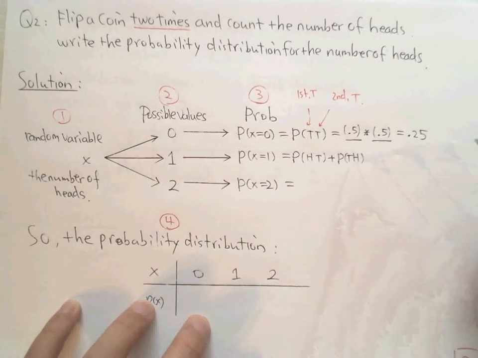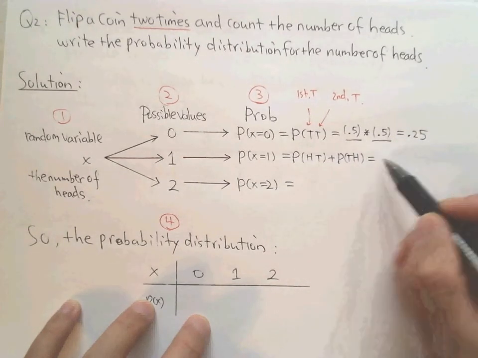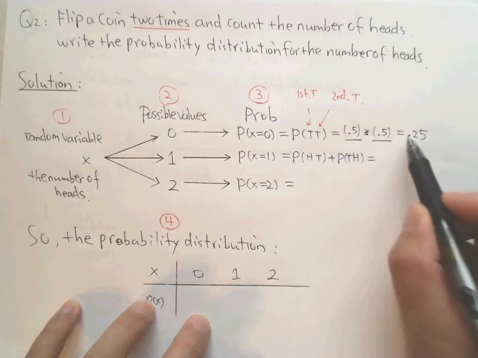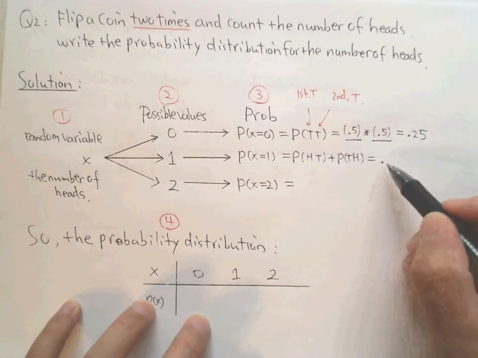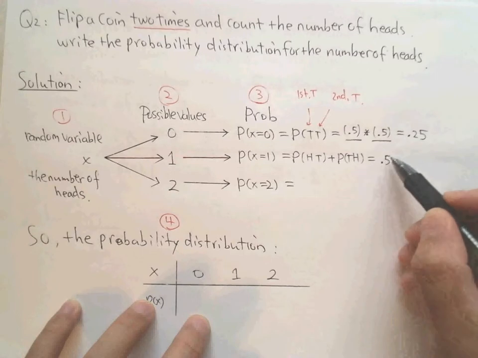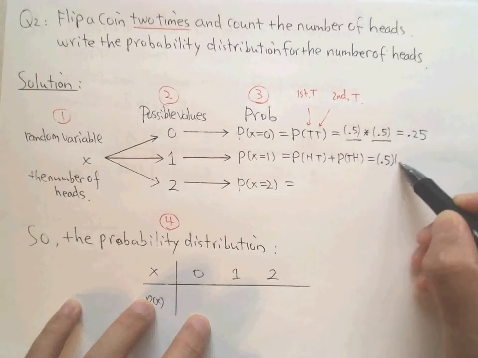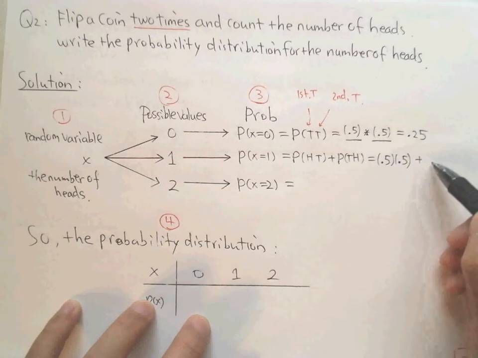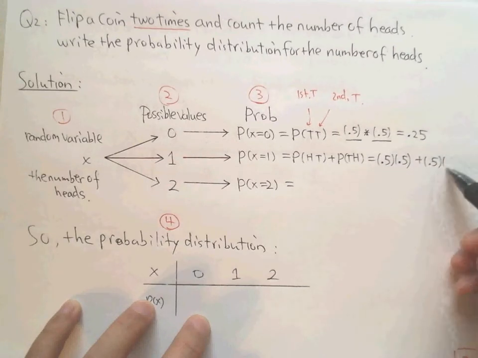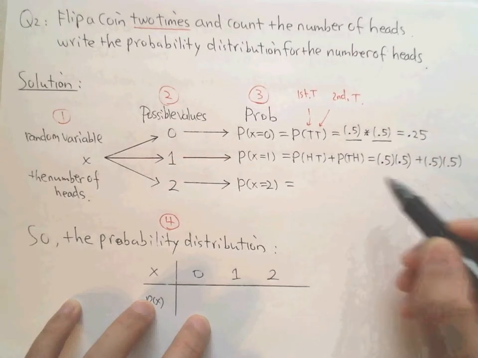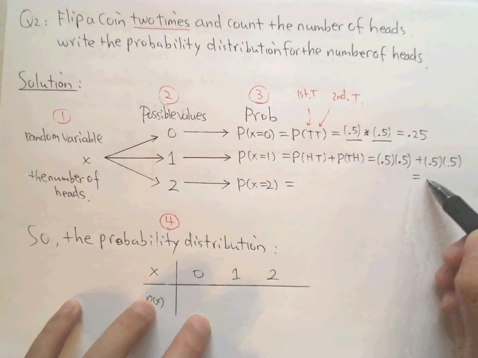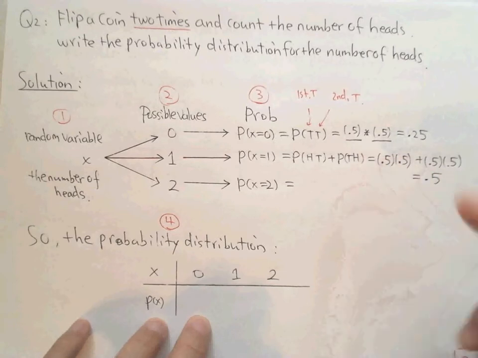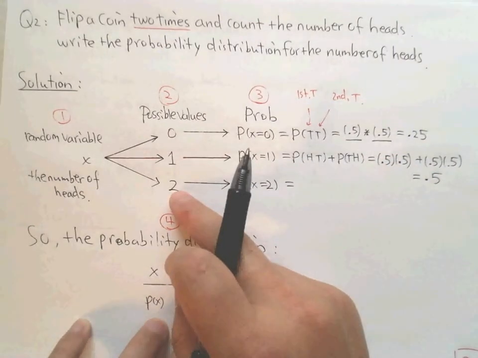So this probability is calculated like this. The first probability, everyone knows, is 0.5 times 0.5, similar to the first one. So it's 0.5 times 0.5, right? This is the first. What's the second? They are the same. Okay, 0.5 times 0.5. You do the calculation, how much do we get? We get 0.5, 50% chance you get the number 1.